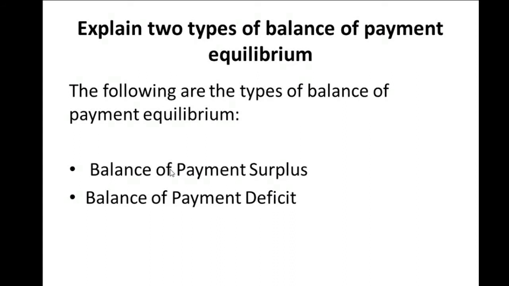So we are going to consider the definition of these two. Basically, when they ask you to explain two types, please don't make the mistake of just listing. Make sure you explain them to get your full marks, because it is of no use if you are not getting your full marks. So make sure you explain so that you get your full marks.